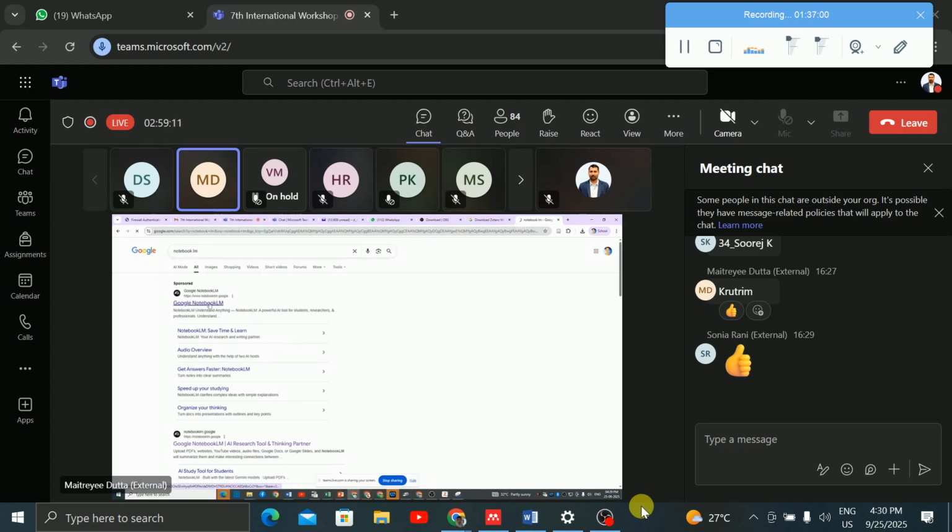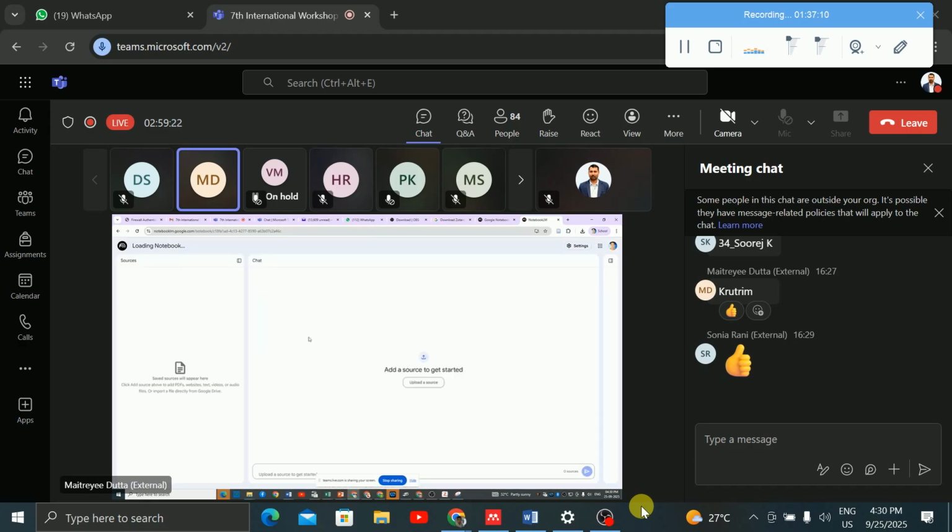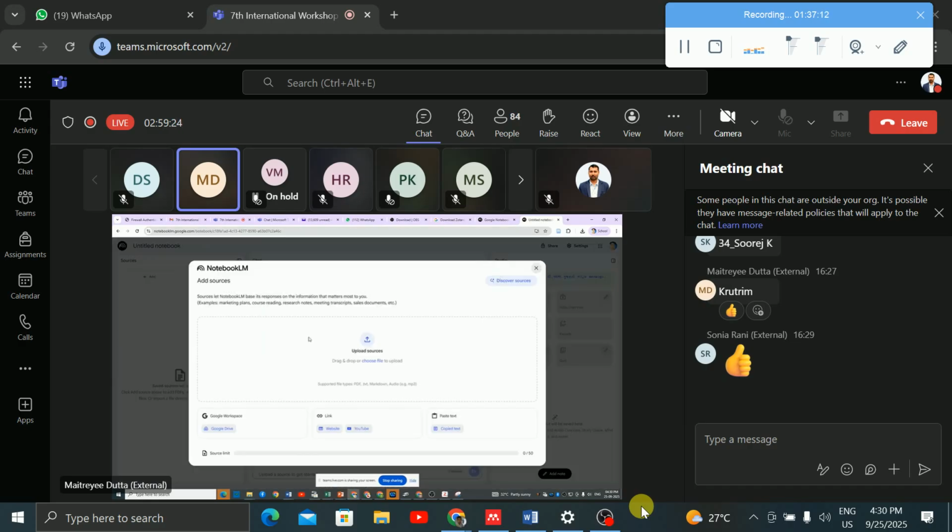So what you can do is upload the material. For example, if I say create new notebook, right? You are creating the notebook, and you can upload many PDF files and create a notebook for it. For example, you have 20 PDFs, and you want to create a note with all your documents. That type of thing can be done with the help of the notebook.